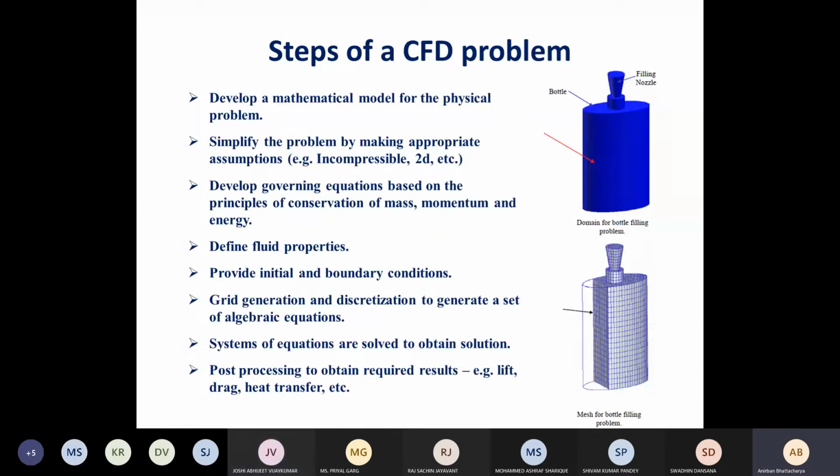So in the previous class, we had a brief discussion about the course structure and other important things related to the course, like the grading pattern and books.